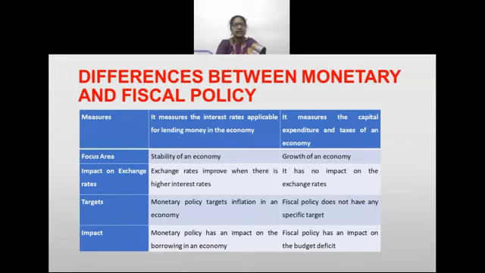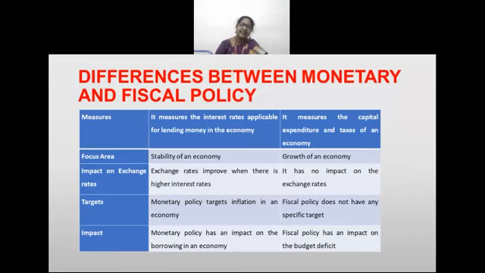So what is the focus area? Stability of an economy, that is what monetary policy focuses on. It measures the interest rates applicable for lending money in the economy. Fiscal policy measures the capital expenditure and taxes in an economy. Capital expenditure, as I told you, is construction of very big buildings, dams, very big research and development projects. Those are examples of capital expenditure. Then the focus of fiscal policy is growth of an economy.